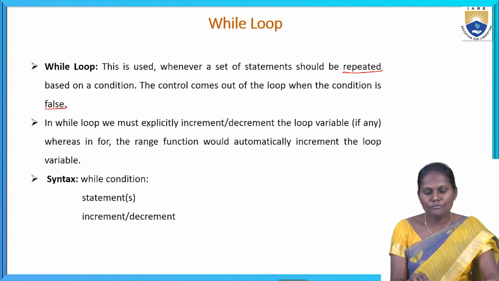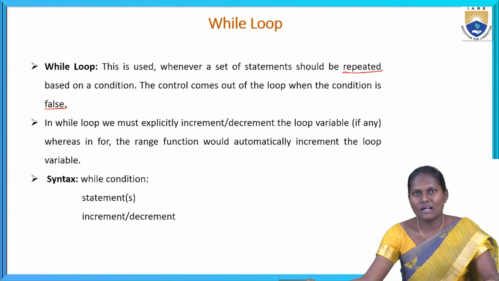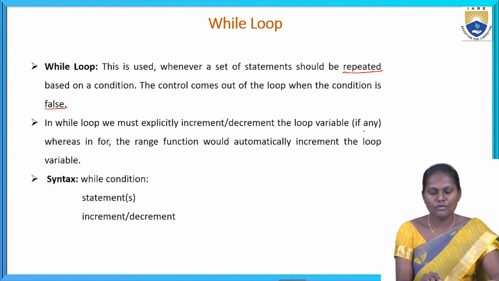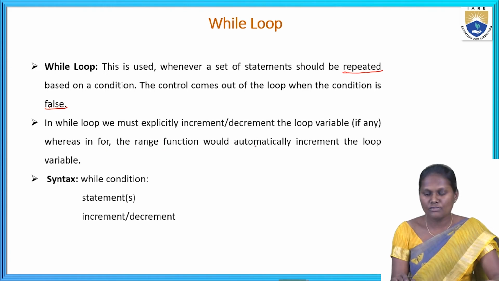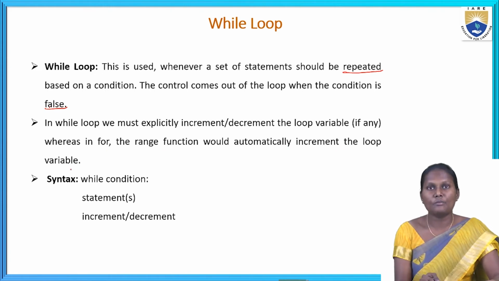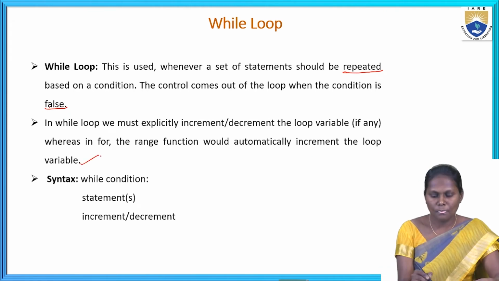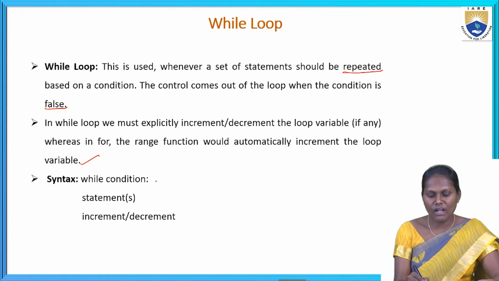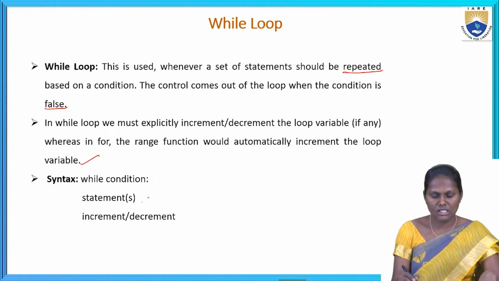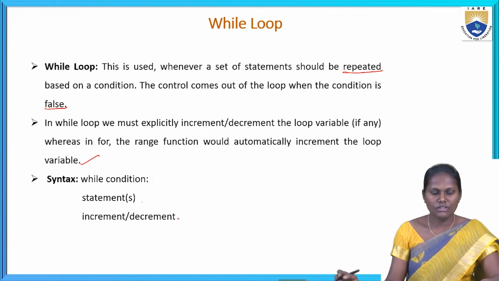In a while loop, we must explicitly increment or decrement the loop variable, whereas in a for loop, the range function automatically increments the loop variable. Here we can see the syntax also: while condition, statement, increment or decrement, whatever it may be.